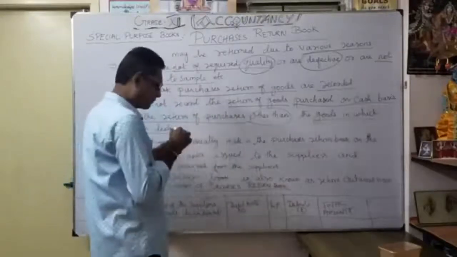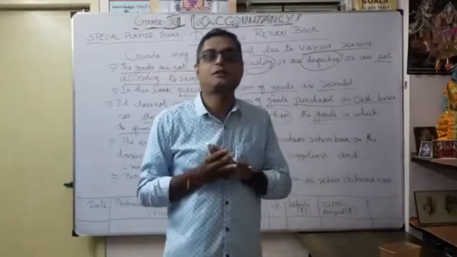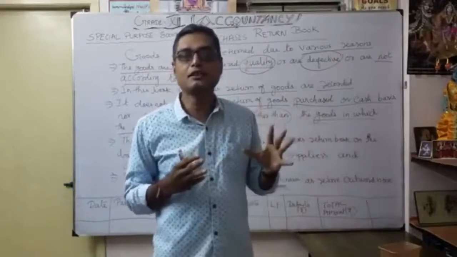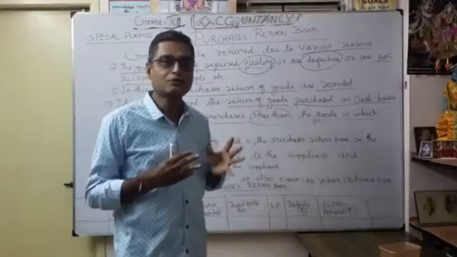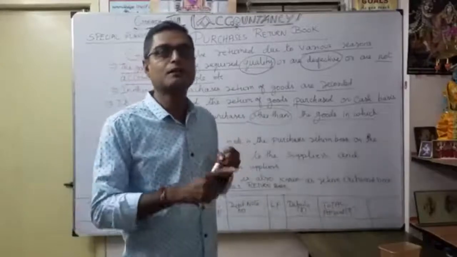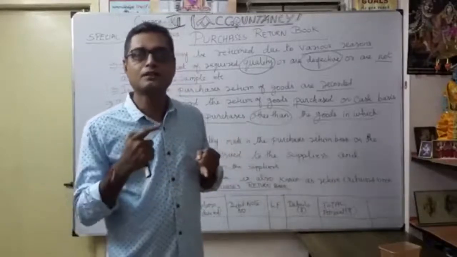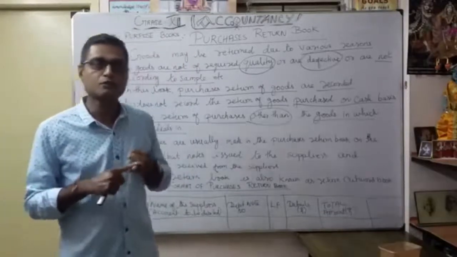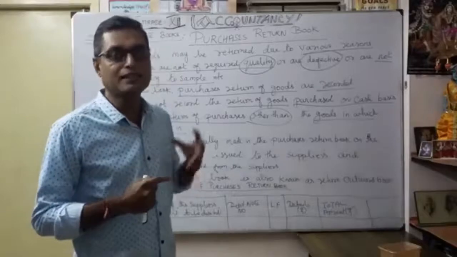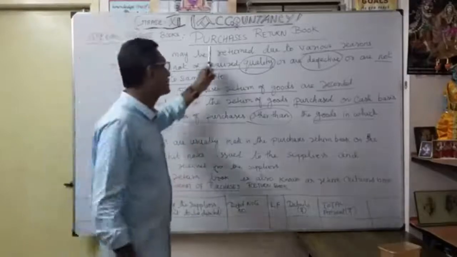Suppose we are not dealing in those goods, then that return we are not going to record in the purchase return book. Only the goods you deal in, which you return based upon quality, sample mismatch or defects, are recorded under the purchase return book.